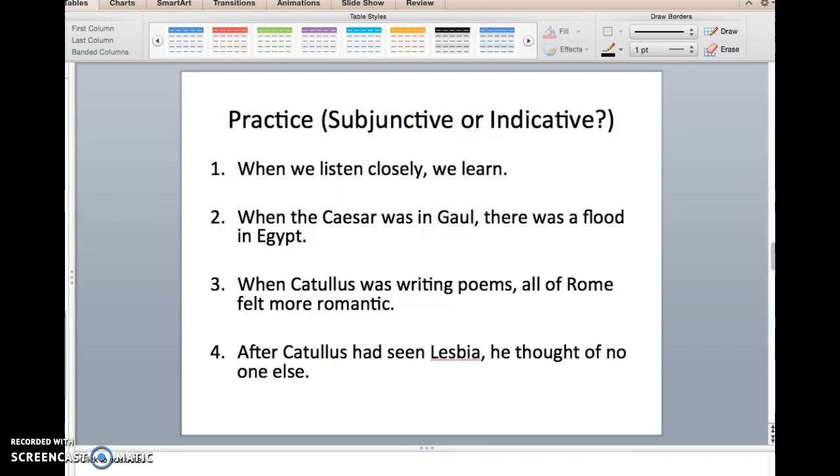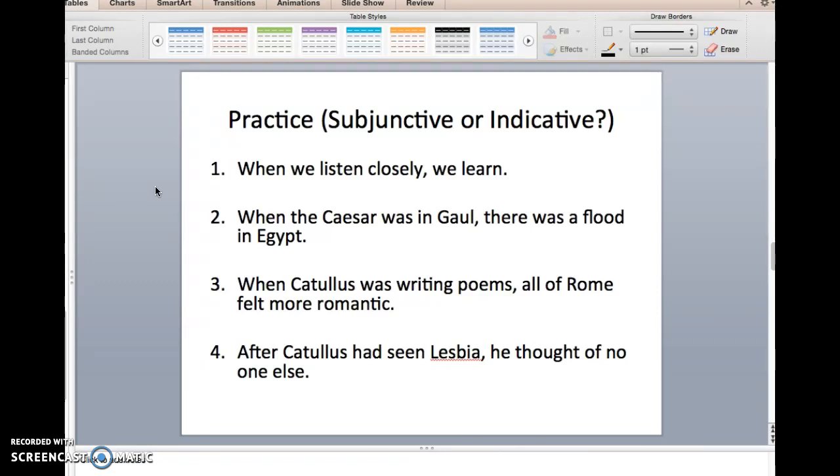Okay, let's move on and look at some examples. When we listen closely, we learn. So what would be the mood and tense of we listen? Present indicative, right? Because we know that whenever the verb is in the present tense, whether the usage is more temporal or circumstantial, we're going to translate that verb as indicative, always in the present or future tense.